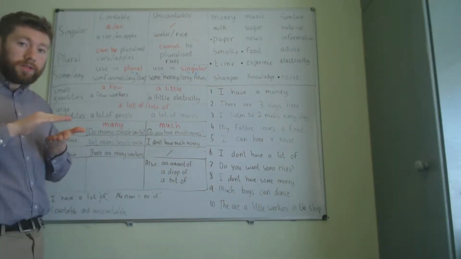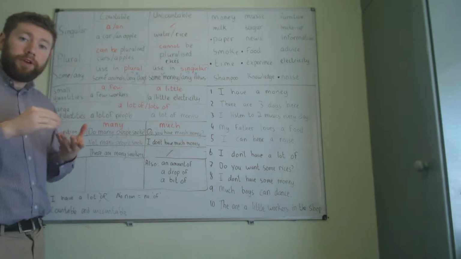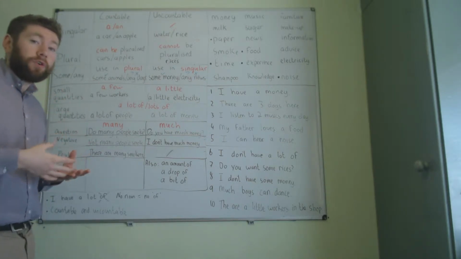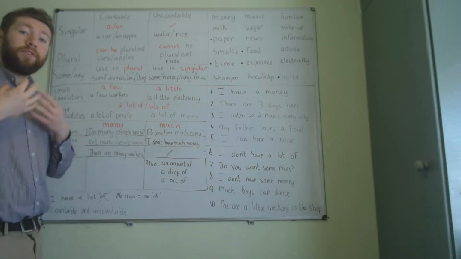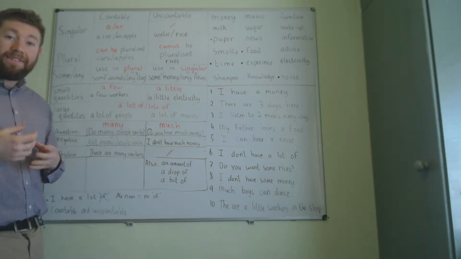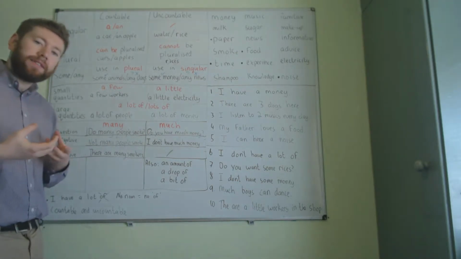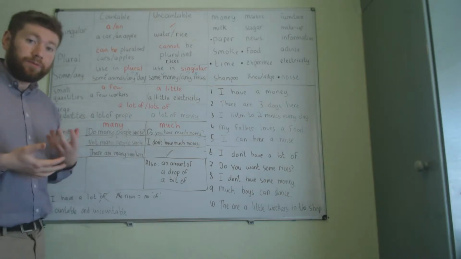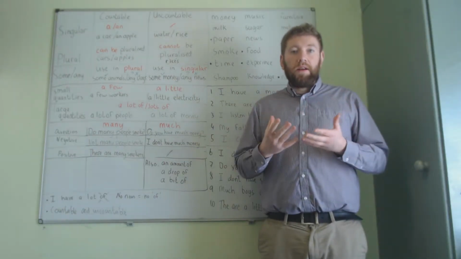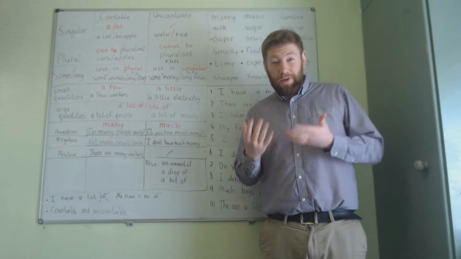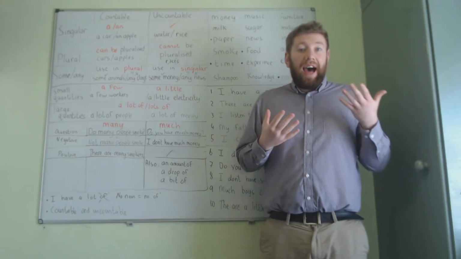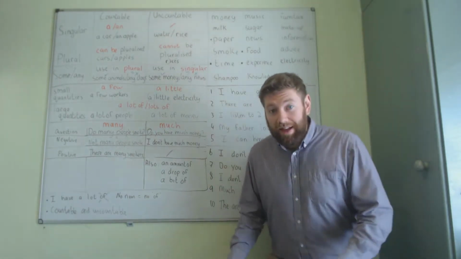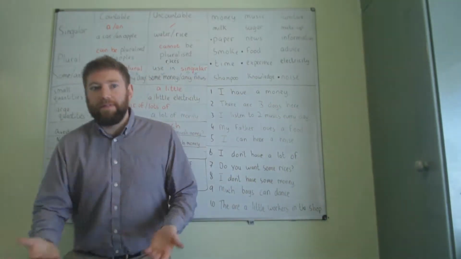For small quantities, if it is a countable noun, we say "a few". For example, a few dogs, a few pieces, a few people. But if it is uncountable, we say "a little". So for example, a little electricity, a little milk, a little water. If you use "a little" with countable nouns instead of "a few", for example, a little people instead of a few people, it will literally mean a little people instead of a few people.